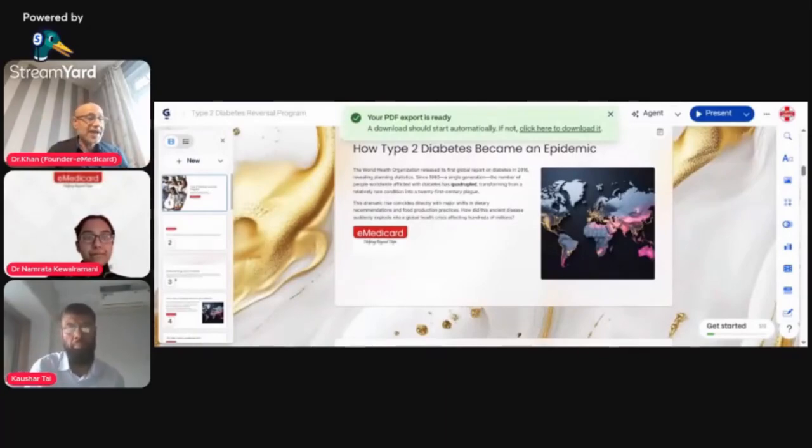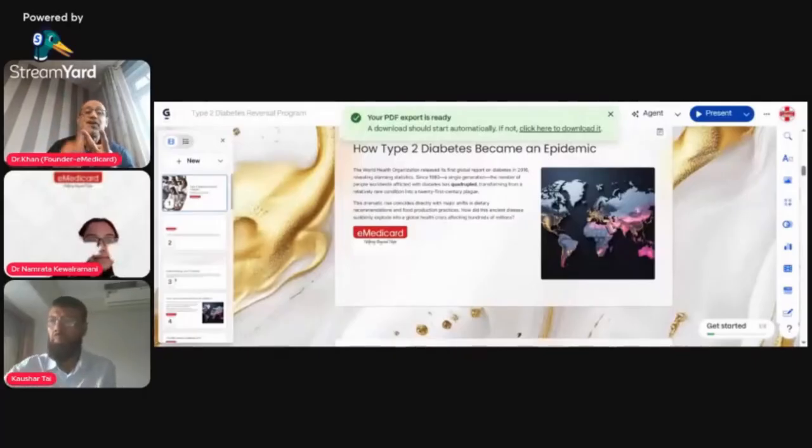This dramatic rise coincides with, and is directly driven by, shifts in diet. So why did it happen? Why are we seeing so many cases around the world? Because of two reasons. One is the dietary recommendations of 1977 by the American Diabetic Association. That's one of the reasons why we are seeing a global rise in diabetes after the 1980s, after their dietary guidelines. And then the second is the food production practices.